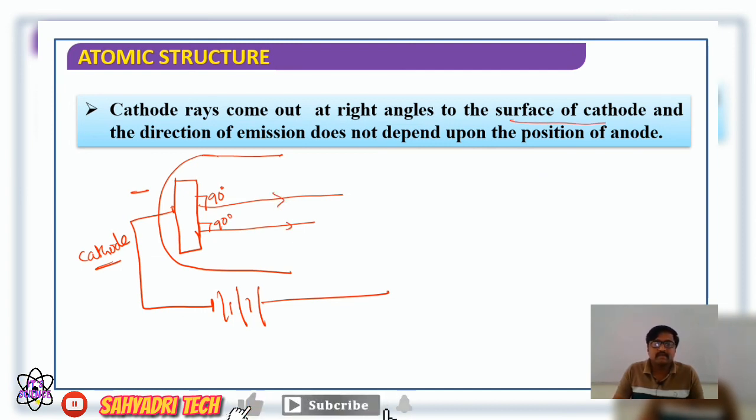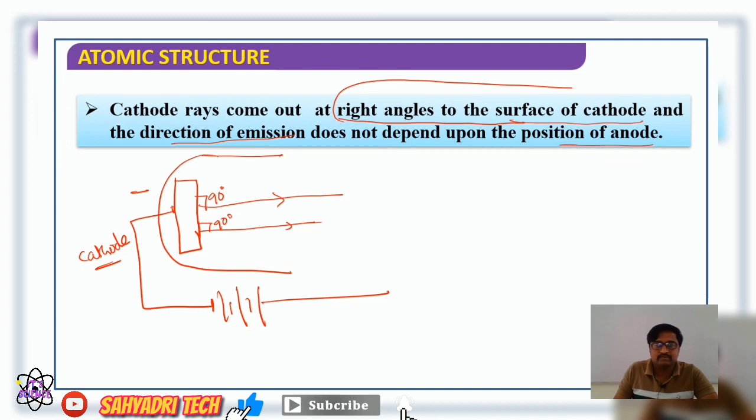The direction of emission does not depend on the position of the anode. What is the direction of emission? Right angles to the surface of the cathode.